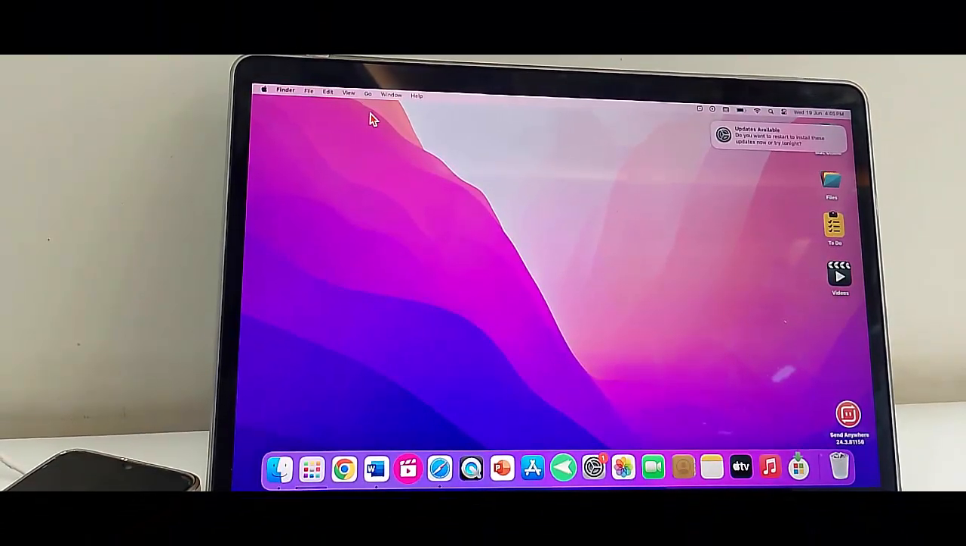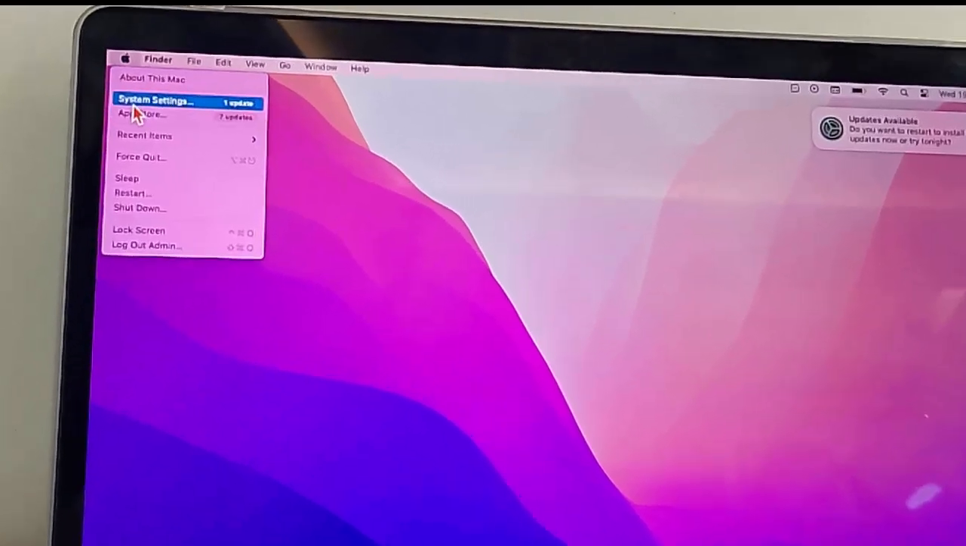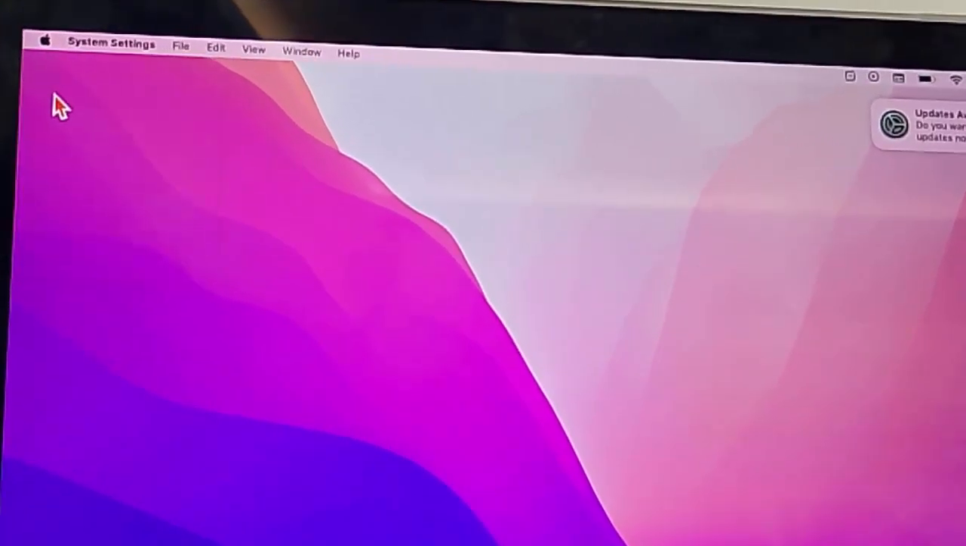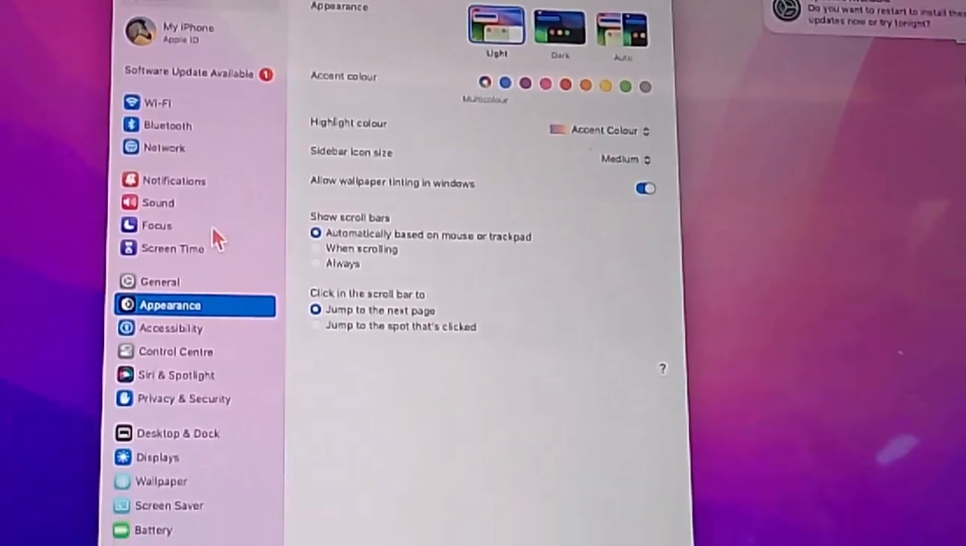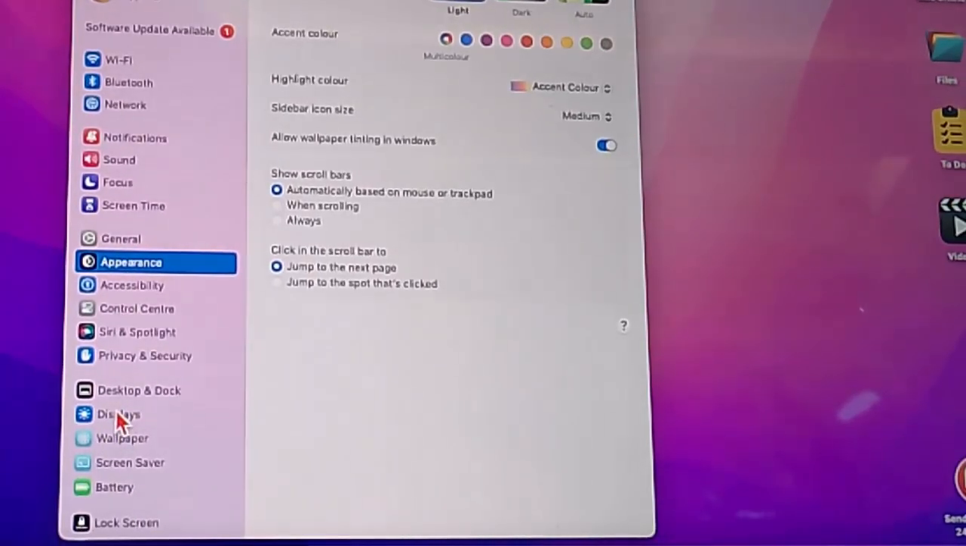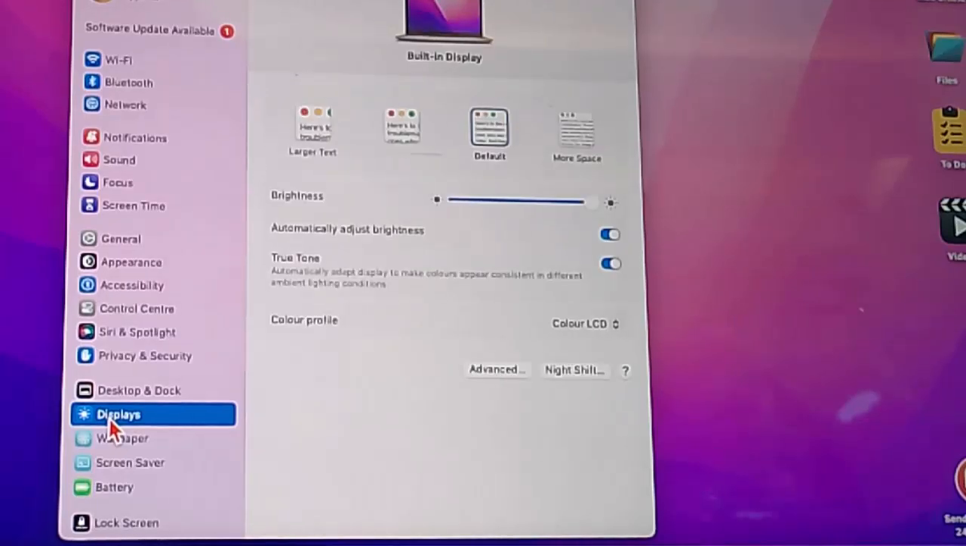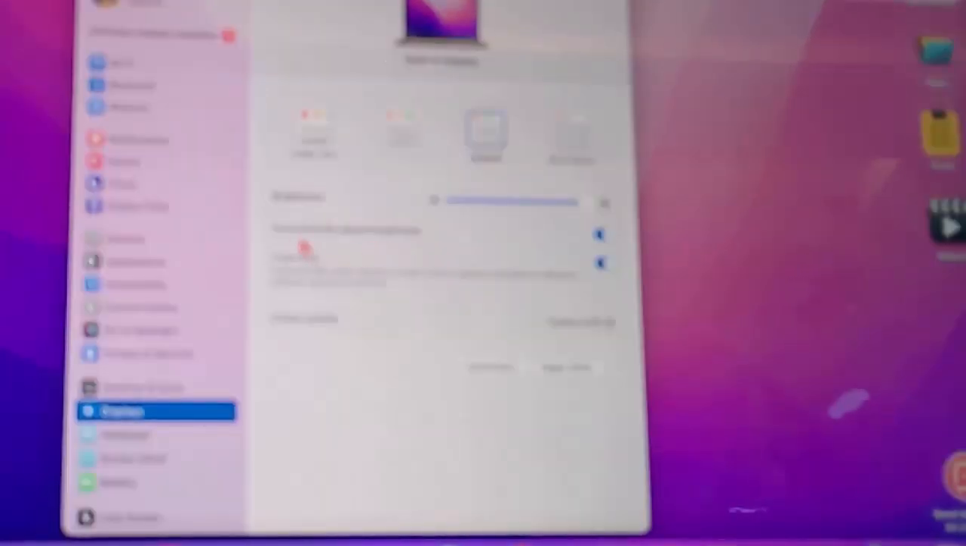The third method, manually select the high rate in your Mac settings. So for this guys, open the settings and here select the display option. So here you can see guys, automatically adjust the brightness. You enable this option.